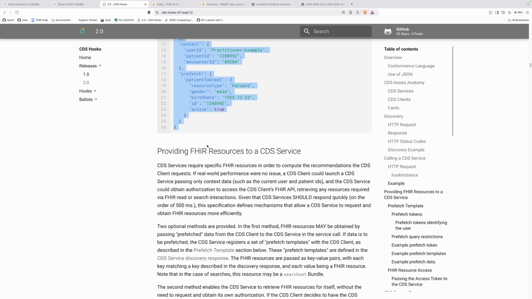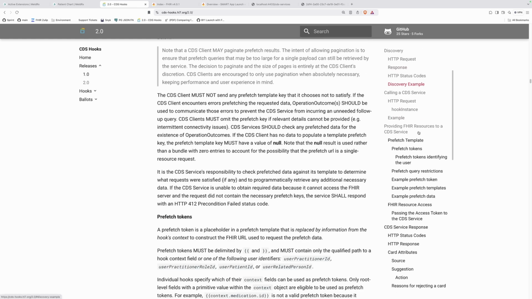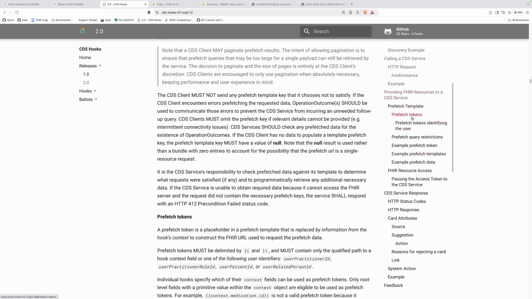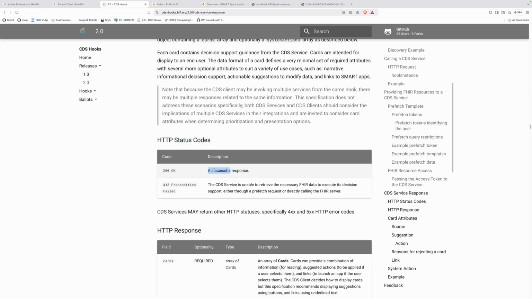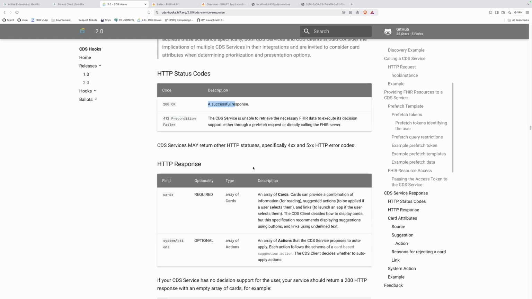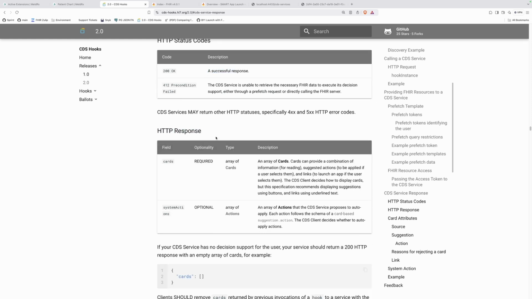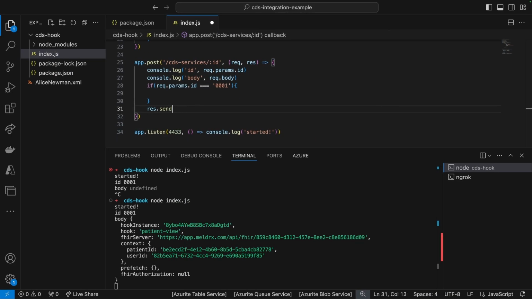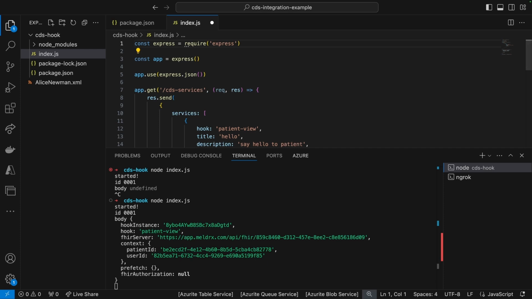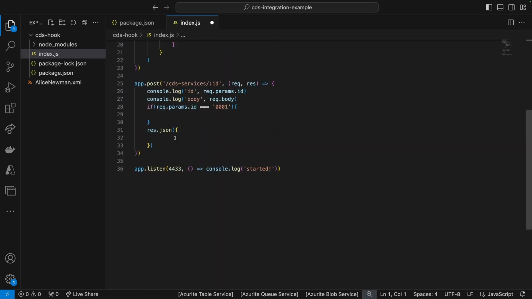go, so this is an example payload, the providing FHIR resources. So we have prefetch templates, tokens, CDS service response. So let's go ahead and open that. We want to respond with 200, and we want to respond with an object that contains cards. Okay, so let's come back here. I am going to be sending JSON back, and it's going to be an object. Oh, wrong keybind for me.